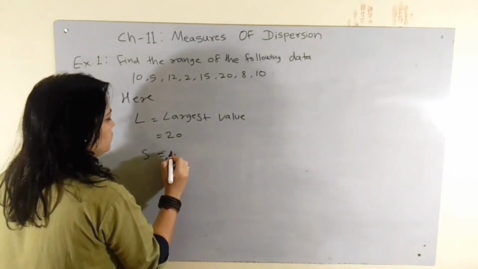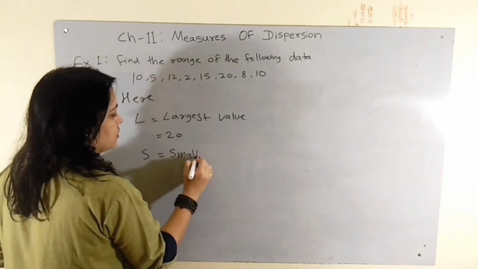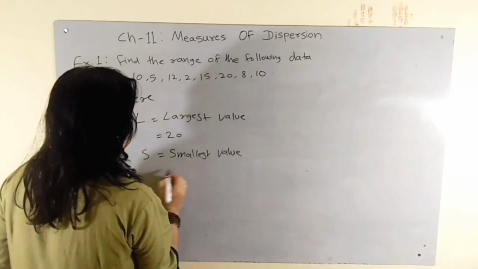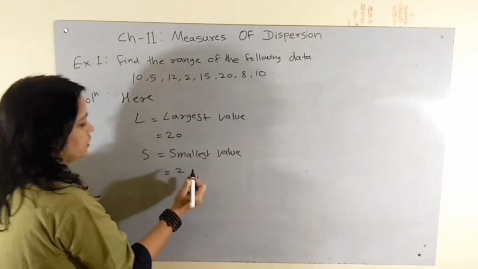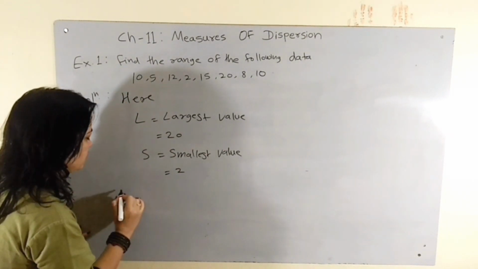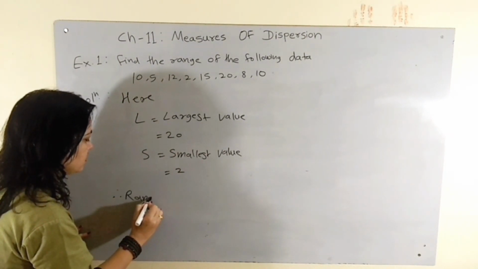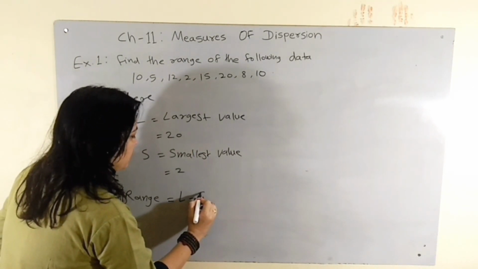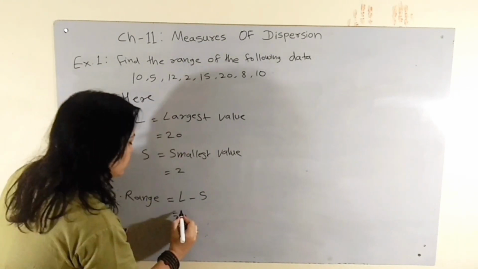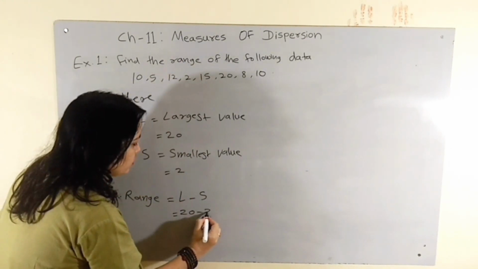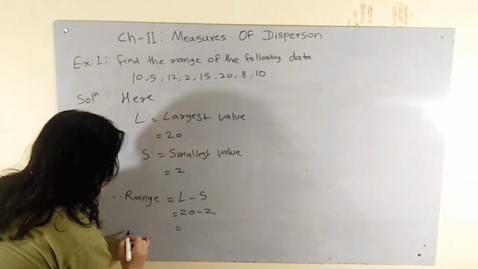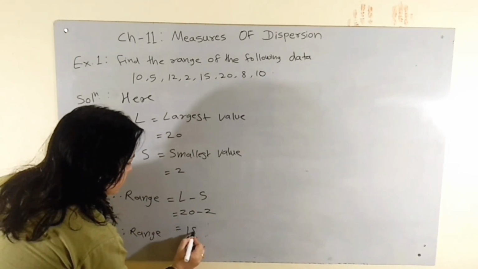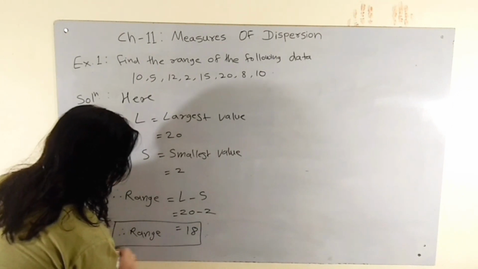Smallest value is equal to 2. Therefore, range is equal to L minus S. Here L is equal to 20 and S is equal to 2. Therefore, range is equal to 18. This is our final answer.